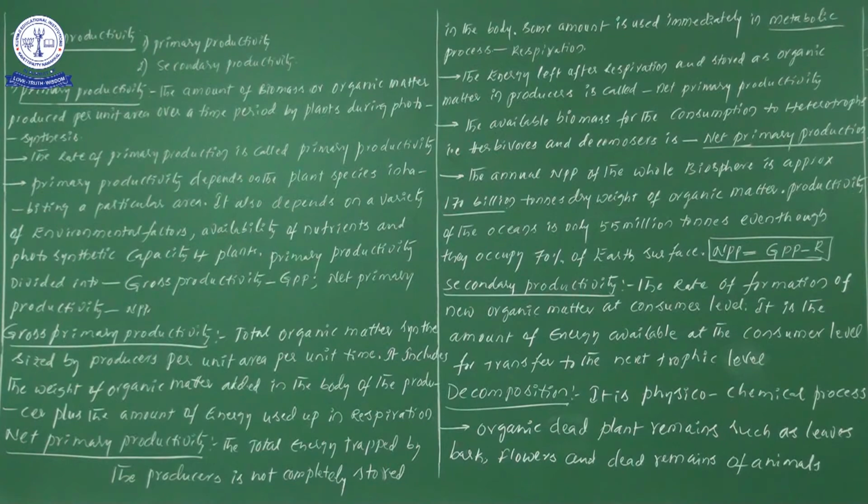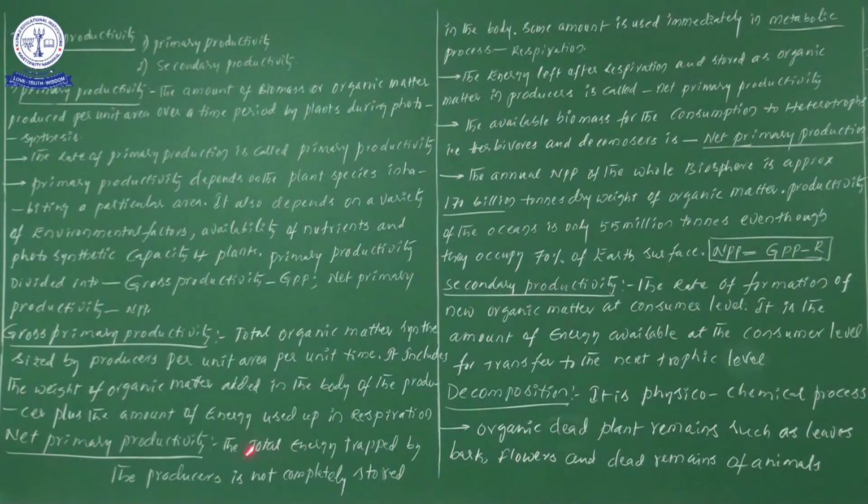Because the respiration process also takes place. So in the total amount of food materials, some amount is useful for respiratory activities. That is only what I have written in the next information.